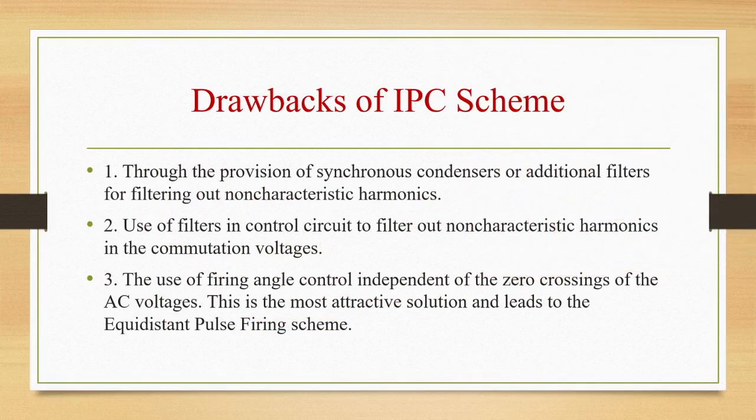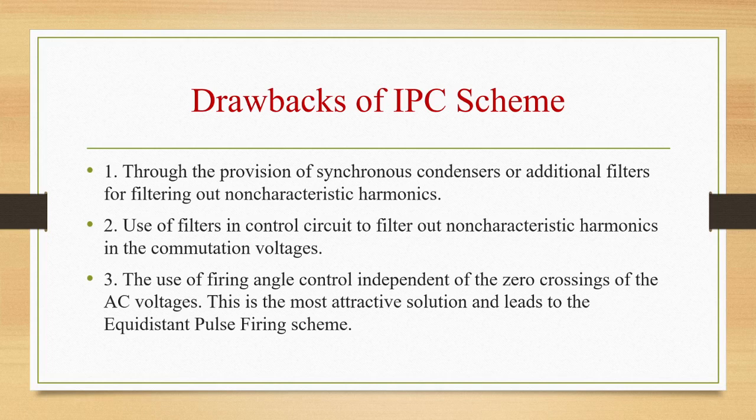So the problem will be aggravated at the frequencies for which the filter impedance and the system impedance are in parallel resonance. The problem of harmonic instability can be overcome by the following measures. First one is influencing the harmonic behavior of the AC network impedance seen by the converter through the provision of synchronous condensers or additional filters for filtering out non-characteristic harmonics.